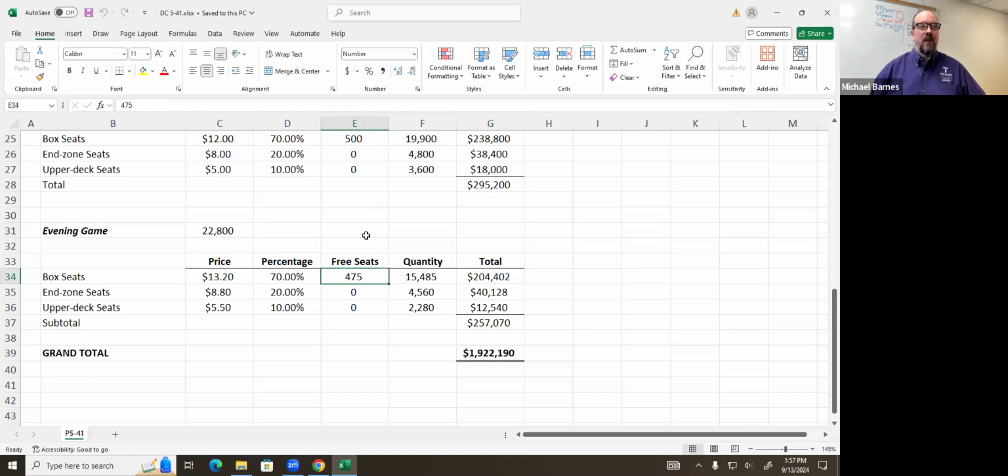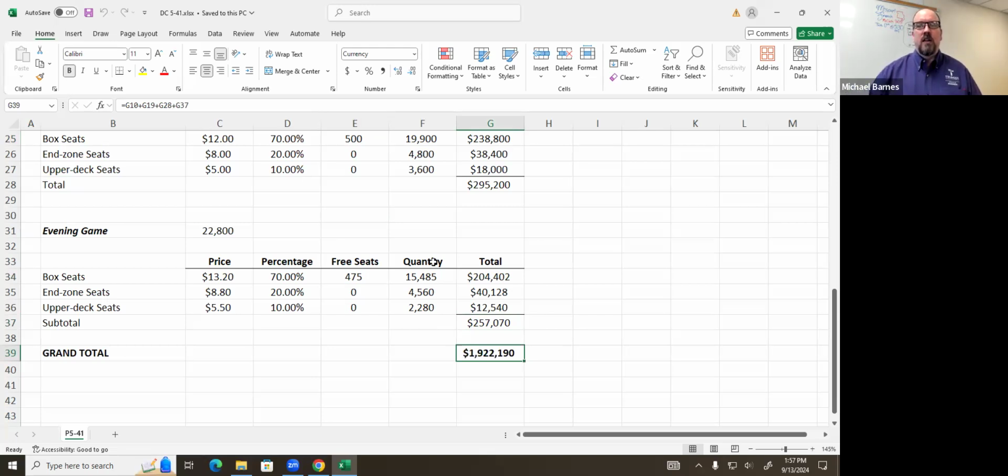Because I always wanted to put 500 for the free seats, but they actually put a note in the new edition of the book saying the free seats are subject to the same reduction in seating as everything else. So 5% reduction in free seats. It's actually 5% less than 500, which is 475. That gives you 257.70. So you get $1,922,190.